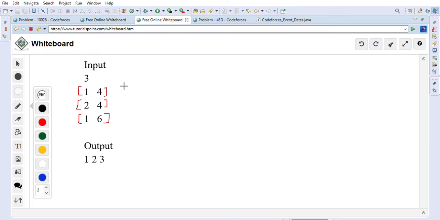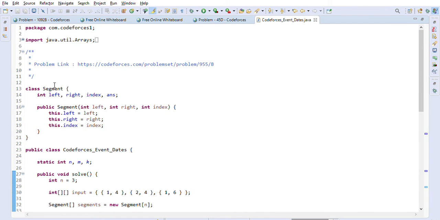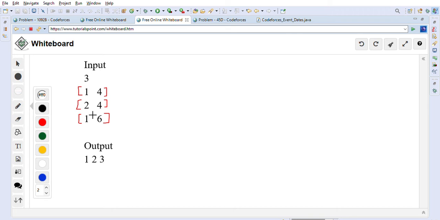And what we will do is create segment objects. So let me just show you what segment is. Segment is one helper class. It has the left and right side for the segment, and it also has an index and an answer. The index is like 0, 1, 2, the index basically. We will create these segments from all this, and first we will sort them based on the end time, the right side. So 4, 4, 6, so this is already sorted. You can see it is 4, 4, 6 on the ending time we are sorting, on the right side.